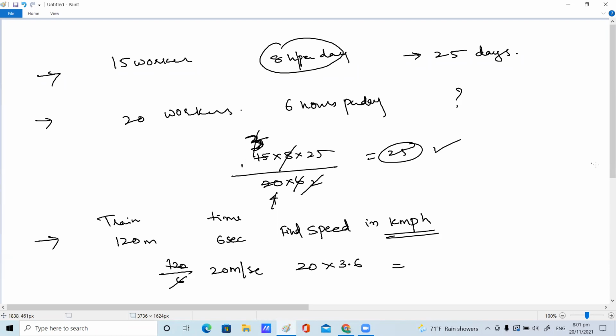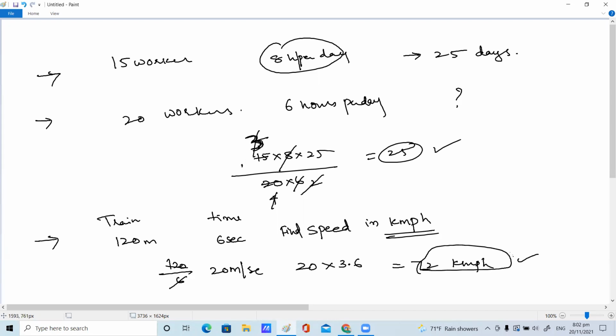The procedure, children: 1 meter, if you convert into kilometers, you're supposed to just divide with 1000. Ma'am, it's 72, ma'am. Very good. 72 kmph.